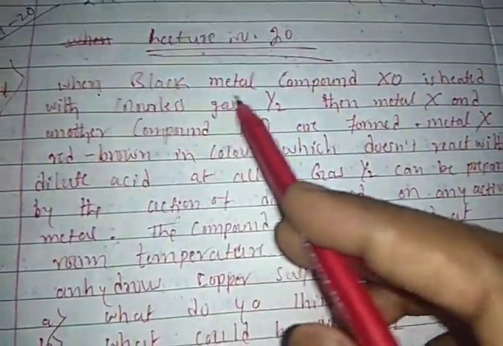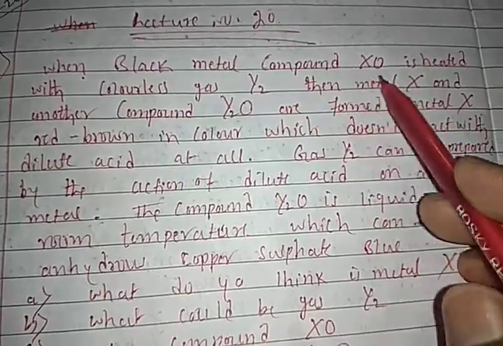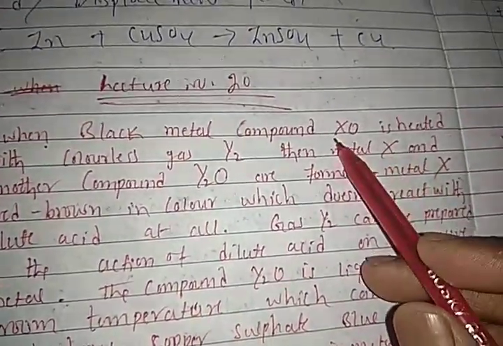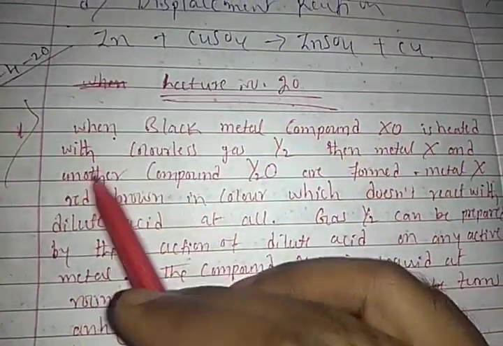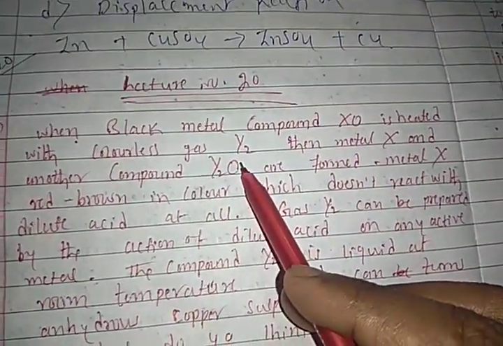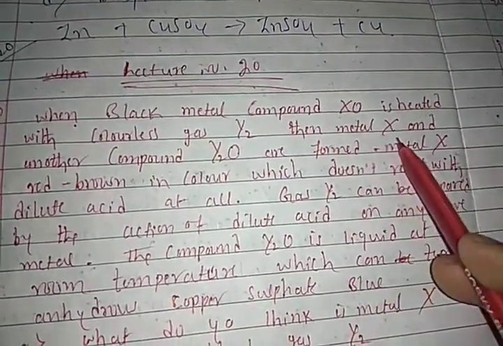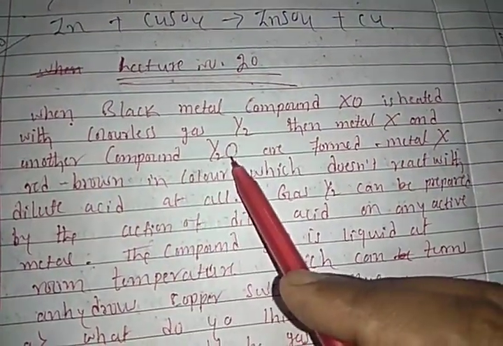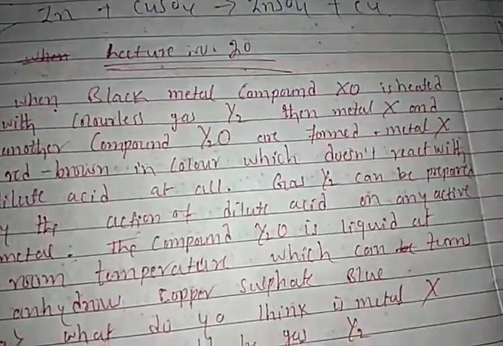When black metal compound XO is heated with colorless gas Y2, then metal X and another compound Y2O are formed.